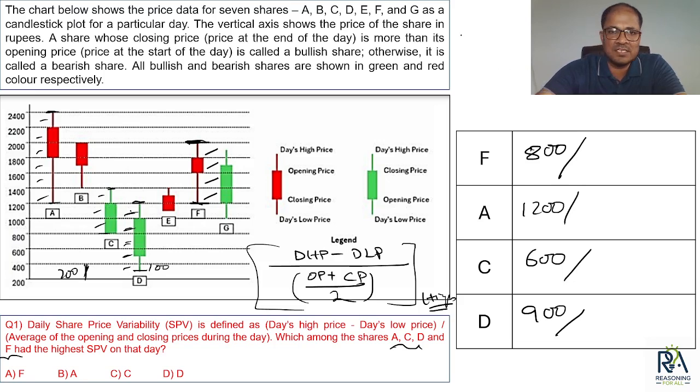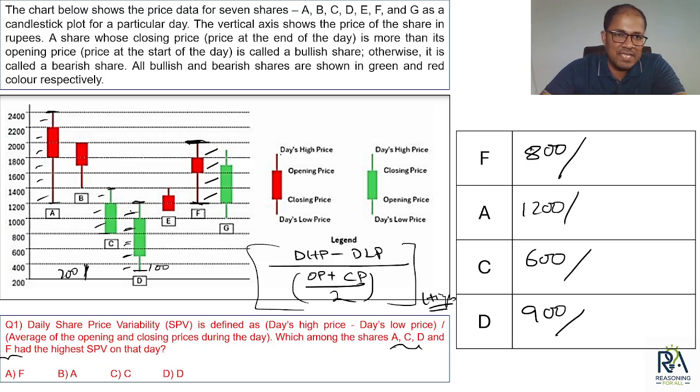Okay, I think that इधर visible नहीं होगा. So 6 and 10, 8 is your center value or 8 is the average, right? So 6, 7, 8, 9, 10. So 8 is the center value for 6 and 10. So if my opening price and closing price are 6 and 10, so average will be 8. ठीक है? So I don't have to calculate the average until and unless necessary.